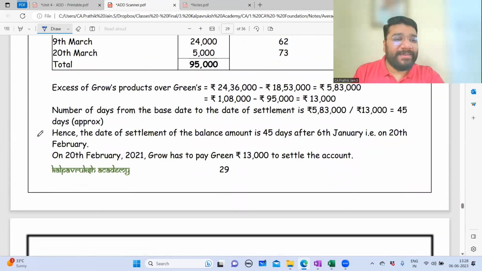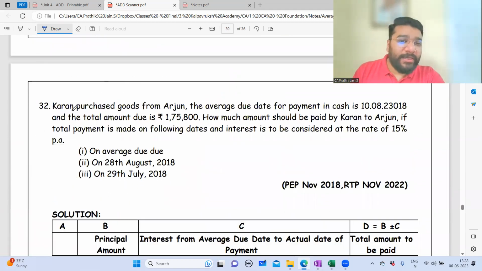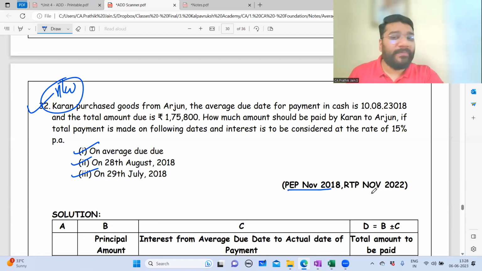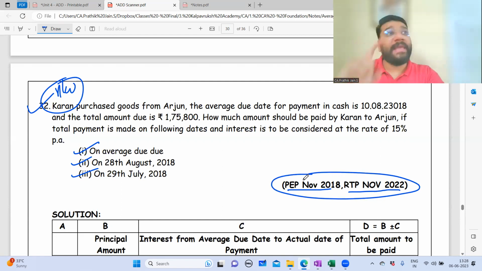Okay. 30. 31 is missing, so 32 directly. 32 is homework. We have done this question somewhere. It's your exercise, book back exercise question. What if the payment is made on the due date? What if the payment is made late? What if the payment is made early? Same question, only numbers and names changed. PEP November 18 question, RTP November 22 question. Apart from that, this was asked again in the book back exercise. This was for 5 marks.